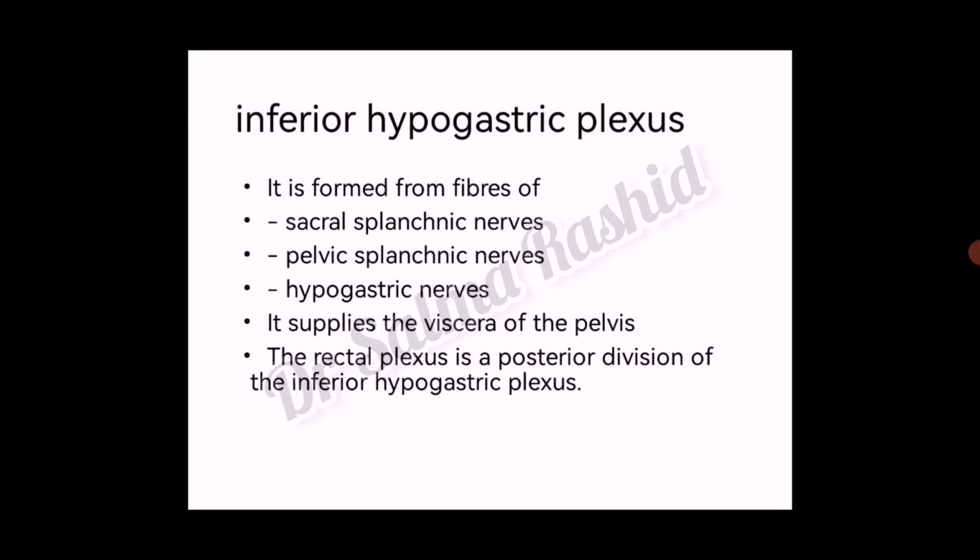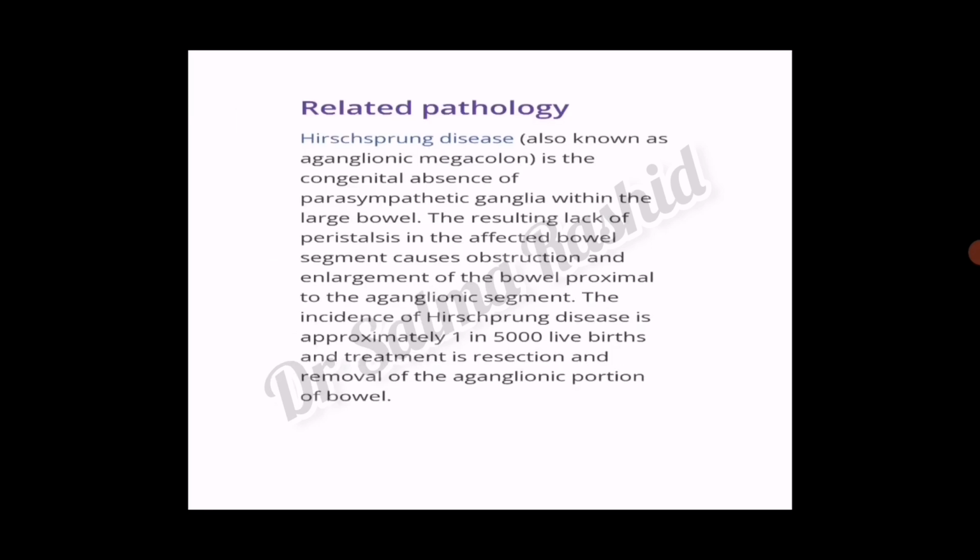Now the inferior hypogastric plexus is formed from fibers of sacral splanchnic nerves, pelvic splanchnic nerves and hypogastric nerves. It supplies the viscera of the pelvis. The rectal plexus is a posterior division of the inferior hypogastric plexus. I added this slide because MCQs come in the exam from this topic.